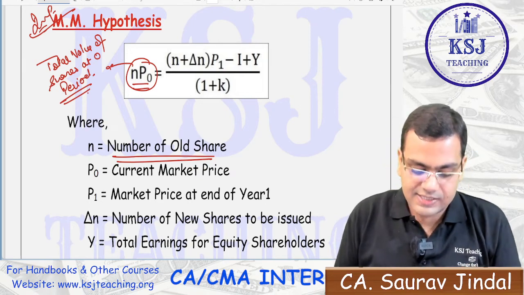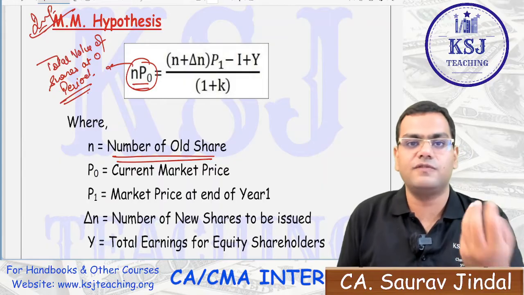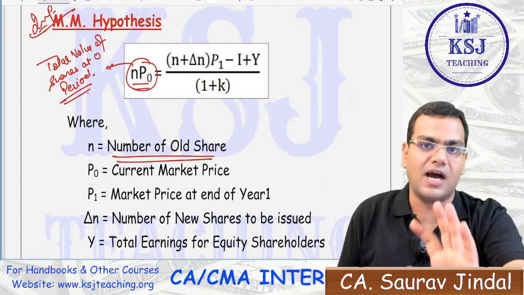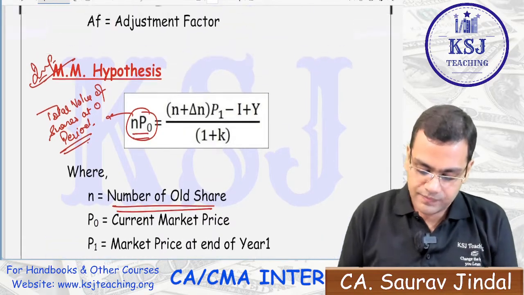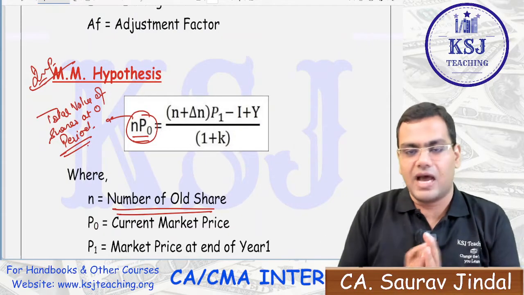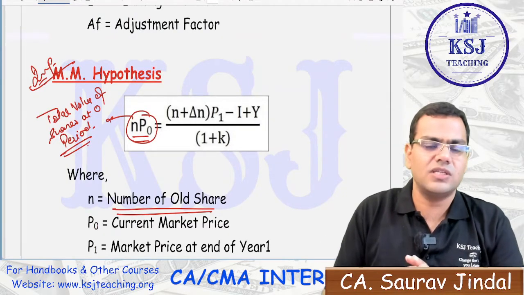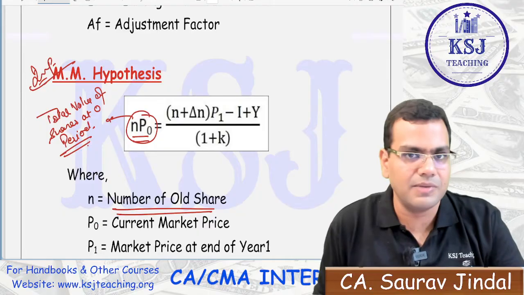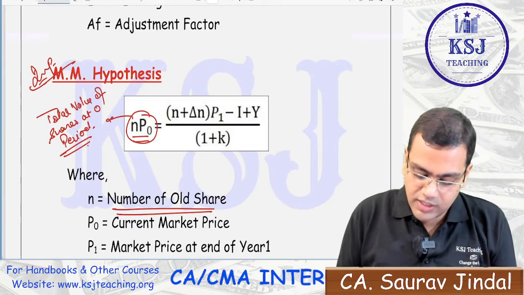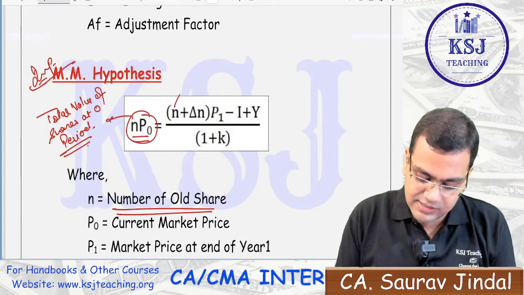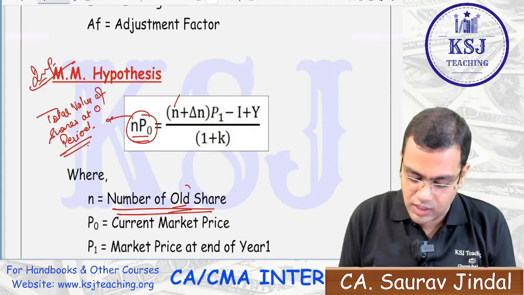Then he says how to calculate the value of shares at the 0 period. He says it is unaffected by dividend. How? This is the formula that is given. I am not going into the derivation; derivation is anyhow not going to be asked in the examination. But what you should remember is N. N is the number of existing shares, old or existing shares.